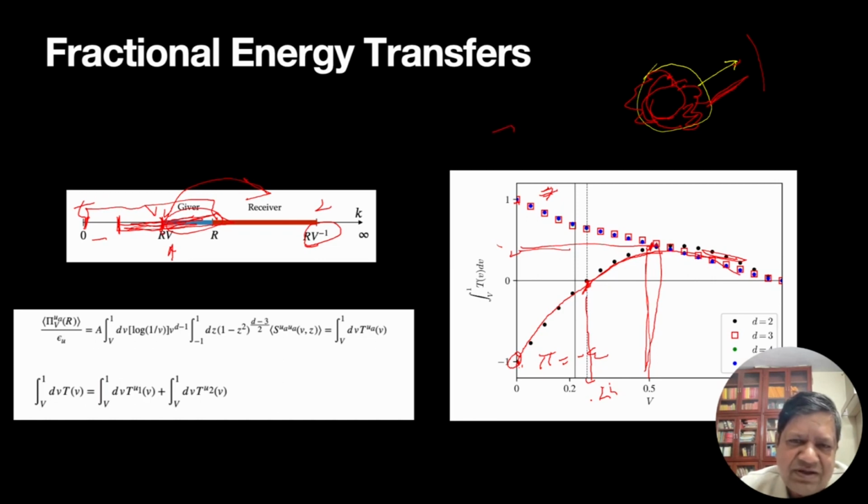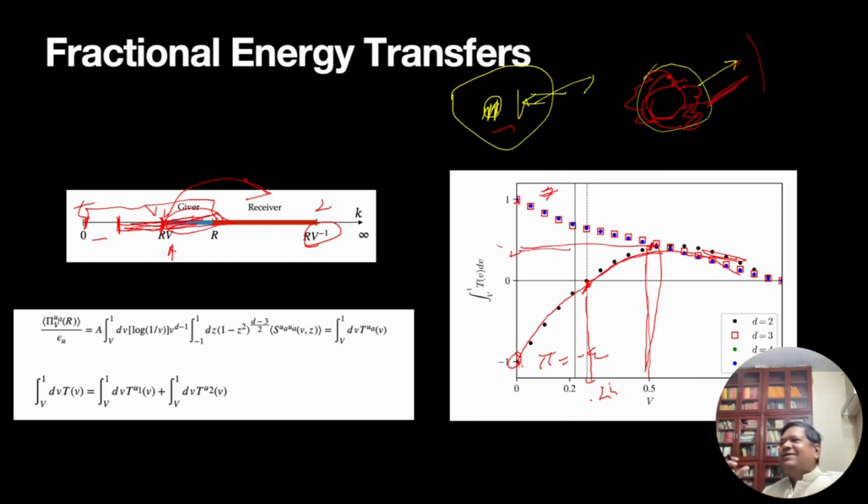So if I make this sphere 0.25 and 1, these modes are giving energy in the forward direction. However, these guys are receiving energy from this part. So non-local interactions in 2D or U1 channel is responsible for the inverse cascade. It's a pretty powerful prediction from this theory.